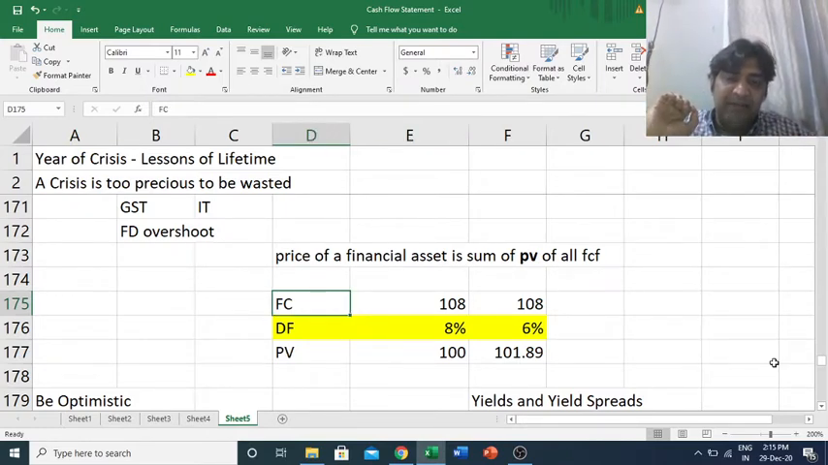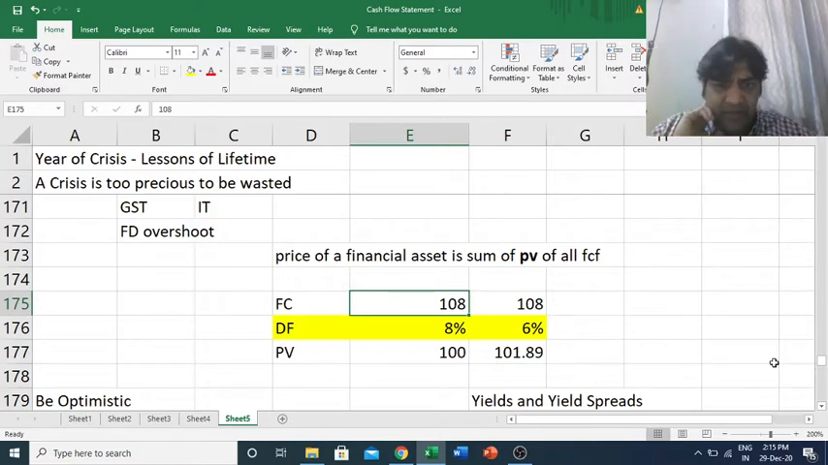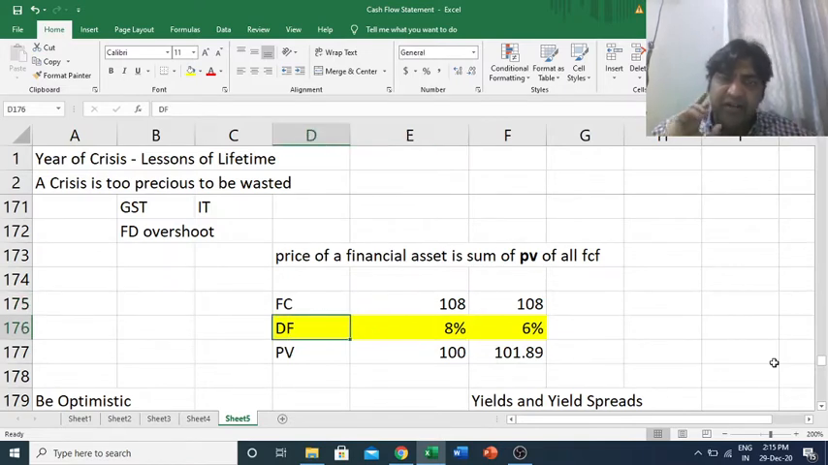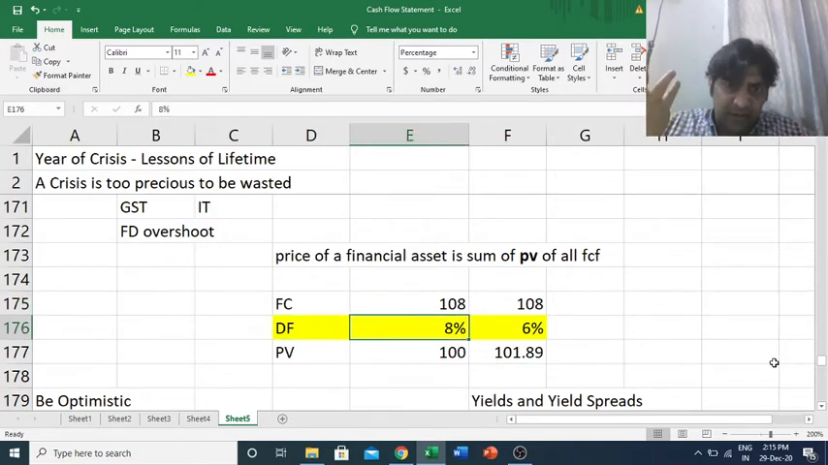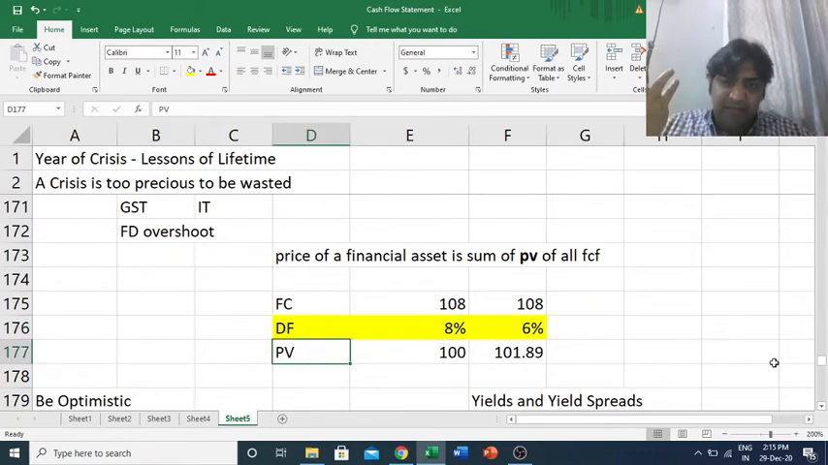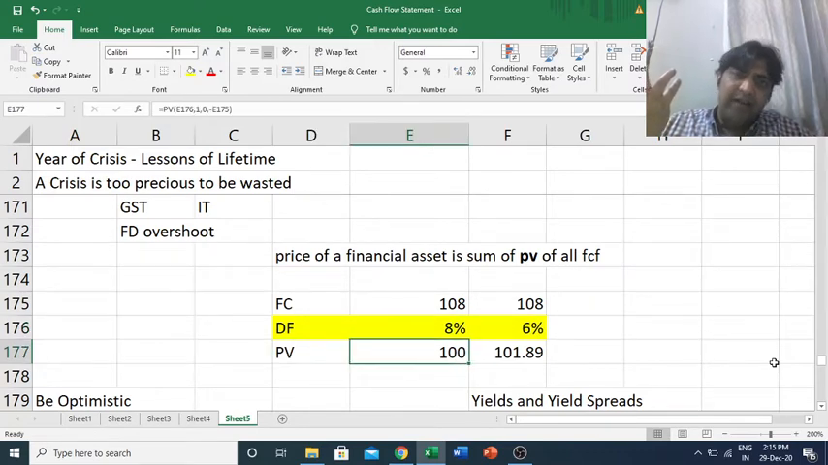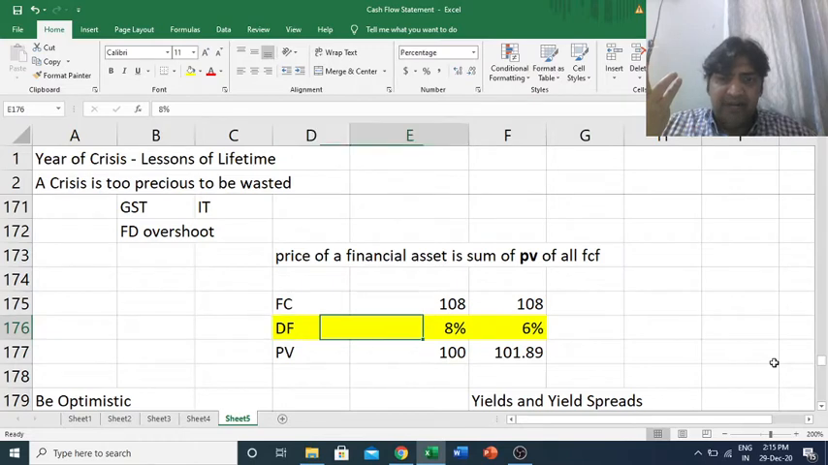Let's say you want future cash of 108 rupees after 1 year. If the interest rate or the discounting factor is 8%, then the present value is 100 rupees, which means today you will have to invest 100 rupees at the rate of 8% for a period of 1 year, so that in future you will get 108 rupees.